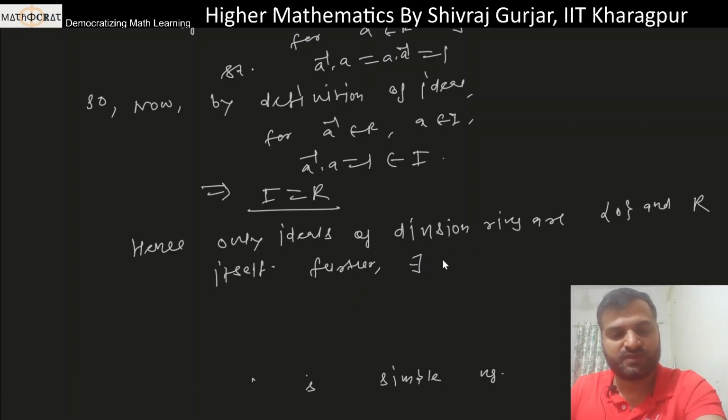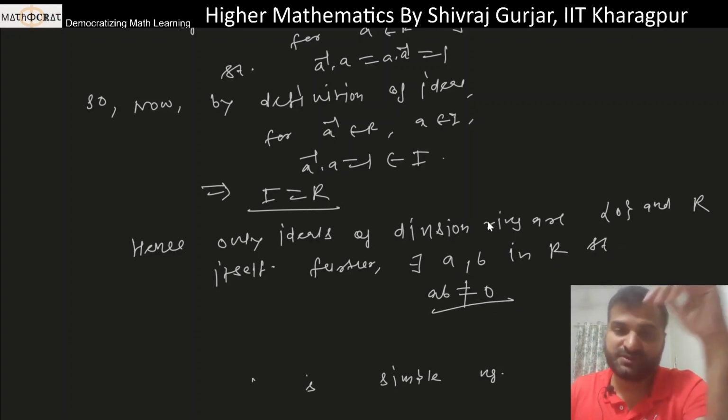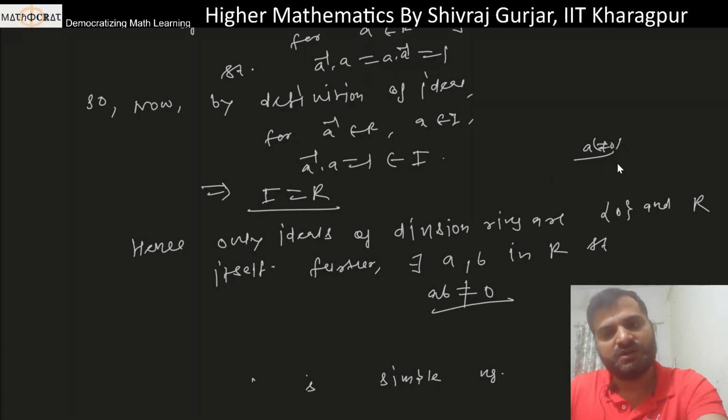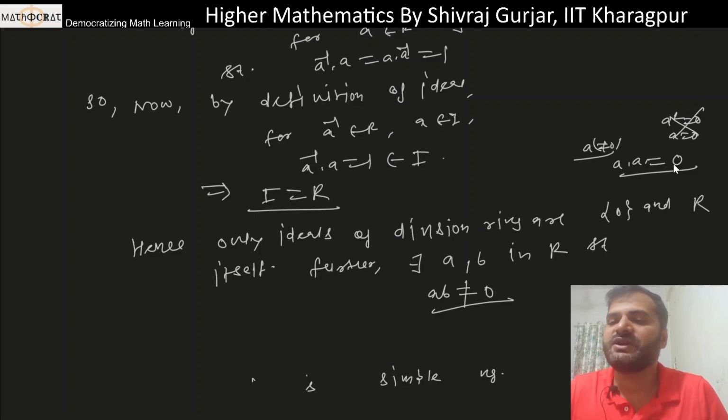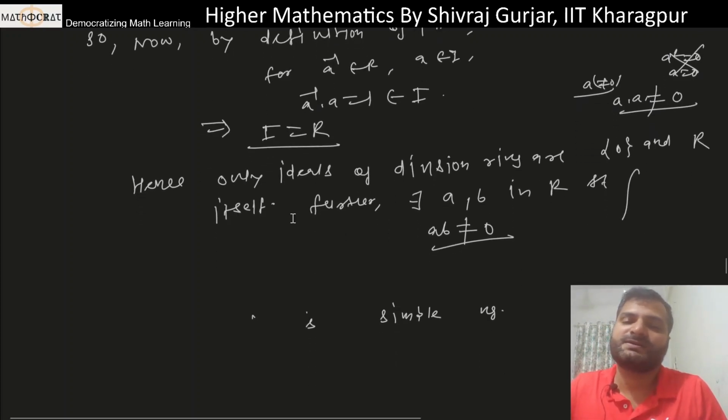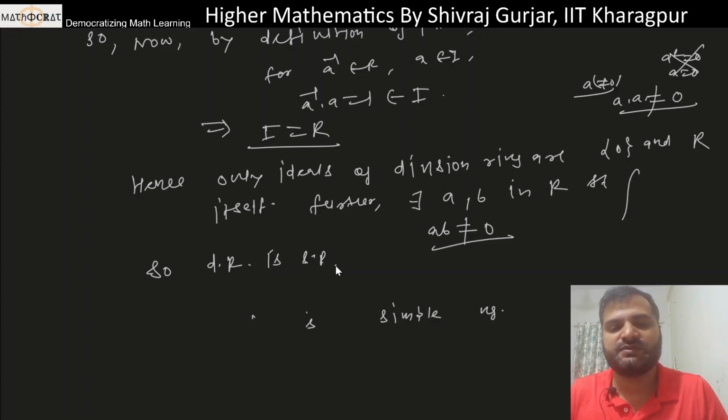Further, there exist A and B in R such that AB is not equal to 0. In fact, we take the non-zero A and take it twice, A dot A, so it will be non-zero. Because A squared cannot be zero, because the multiplicative inverse exists; if we multiply by A inverse, A would become zero. That's why A dot A won't be zero. So these two properties are satisfied, hence this division ring is a simple ring. Okay, so hence proved. I hope this is understood. So this is a good question.